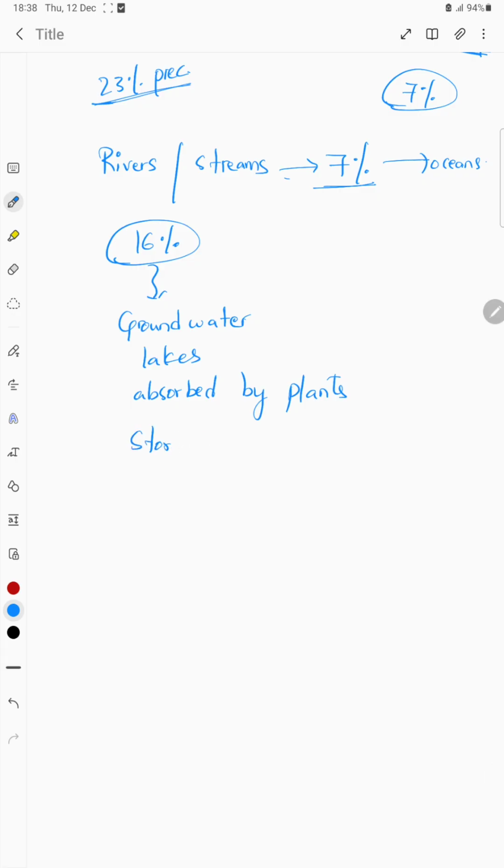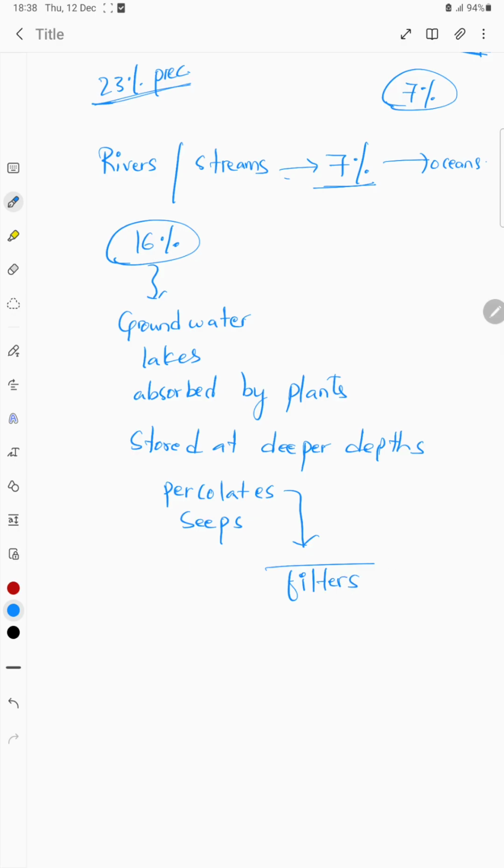We can say it is stored at deeper depths, by the action of percolation through seeps. What does percolation mean? Process of filtering. Seeps, leaking.